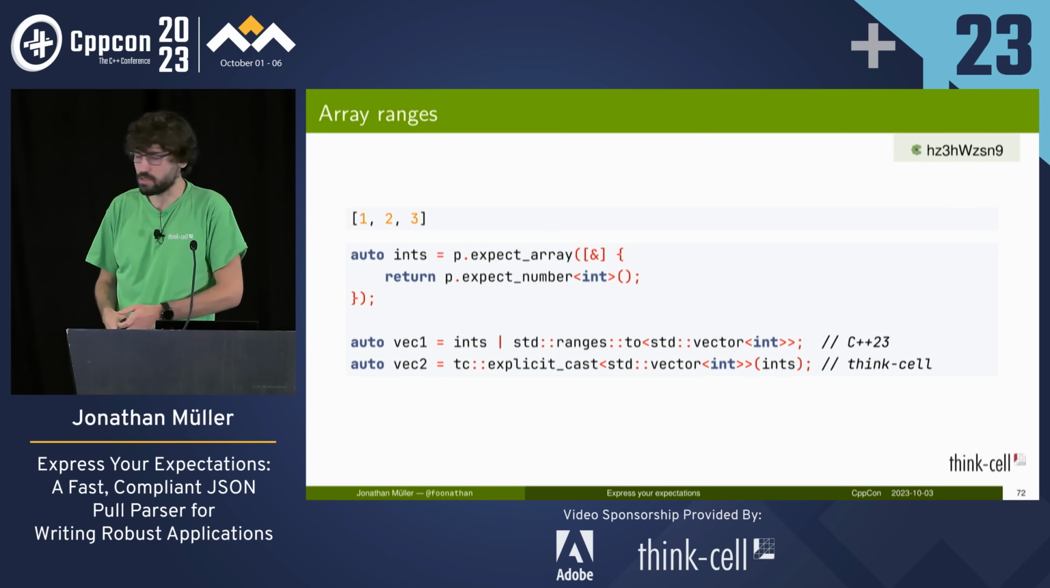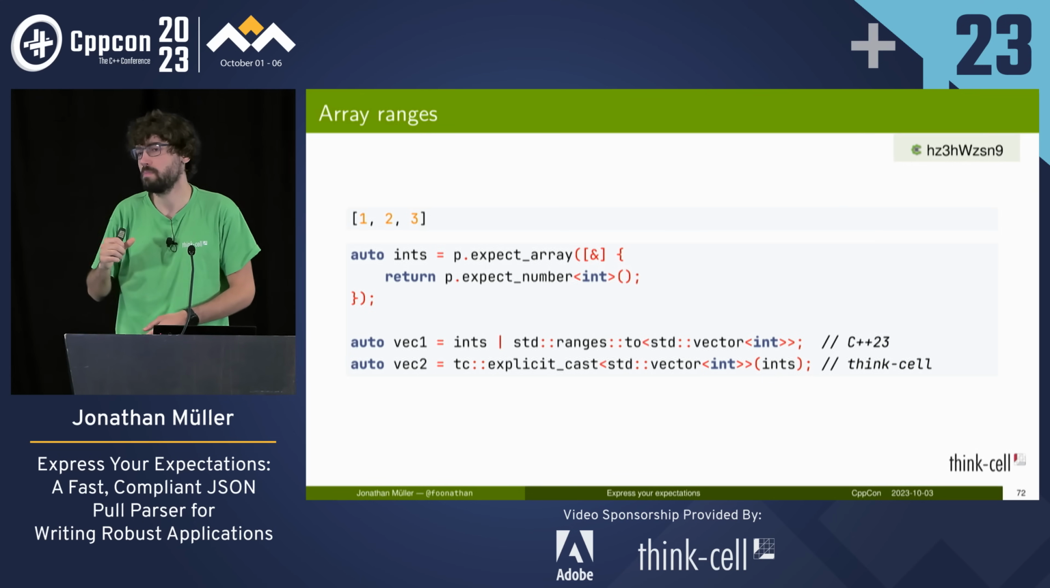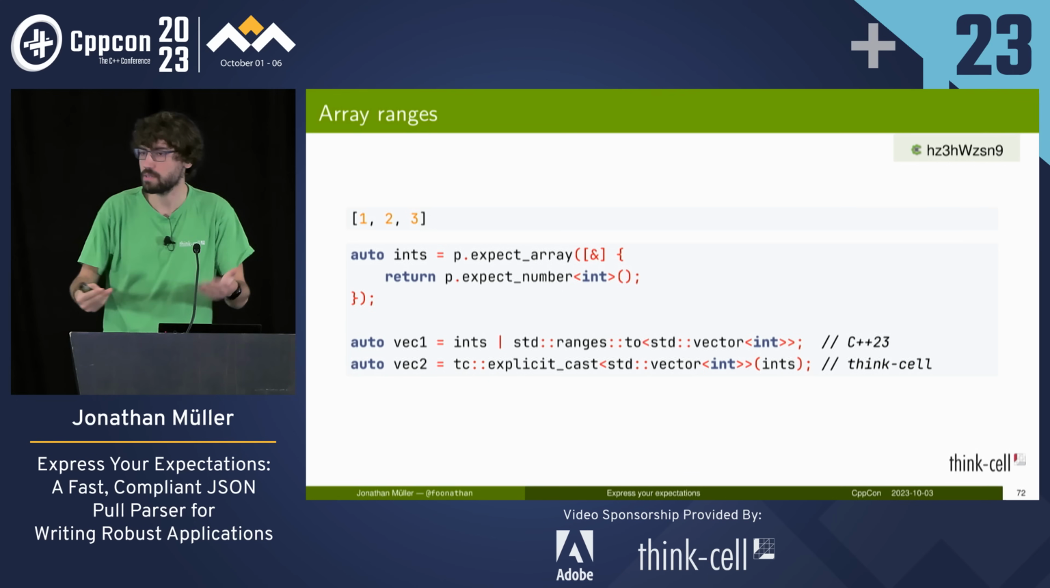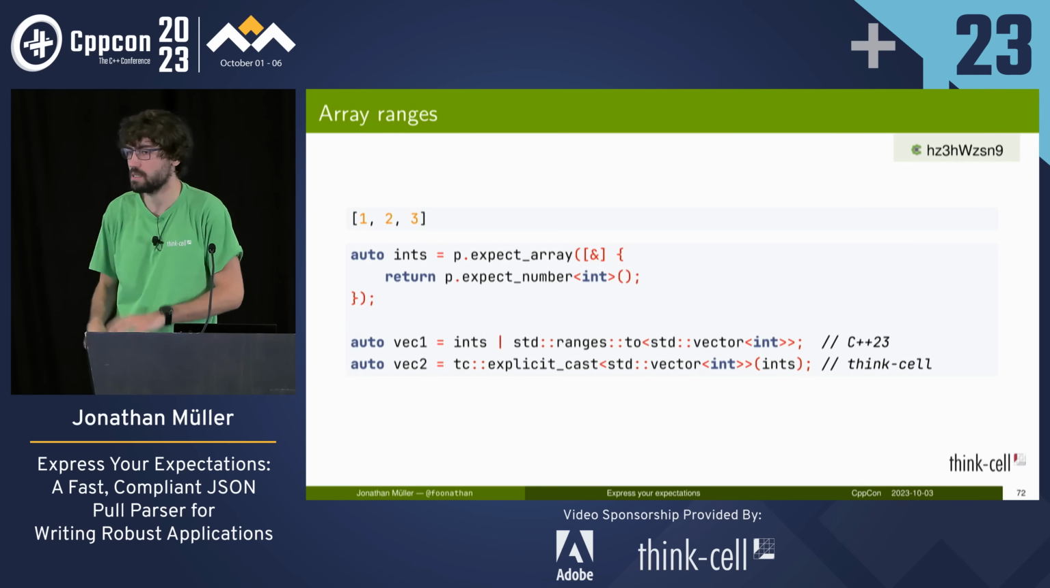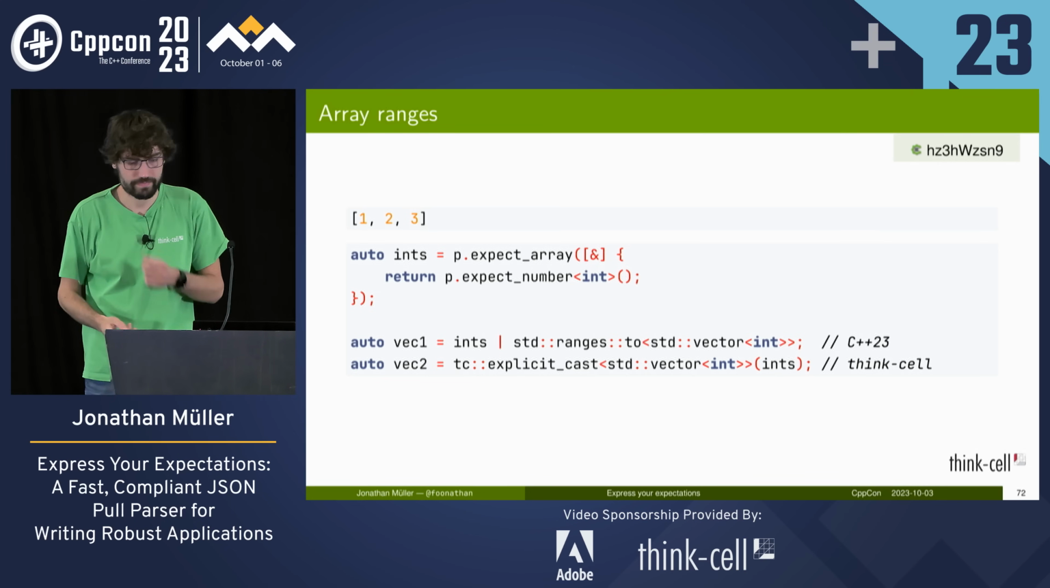I think instead of explicit cast to vector, in the library we also have make vector, which just takes a bunch of ranges and creates a vector using the common type of all of those ranges and so on. So we can get rid of omitting the type. I just brought the simplest possible here.